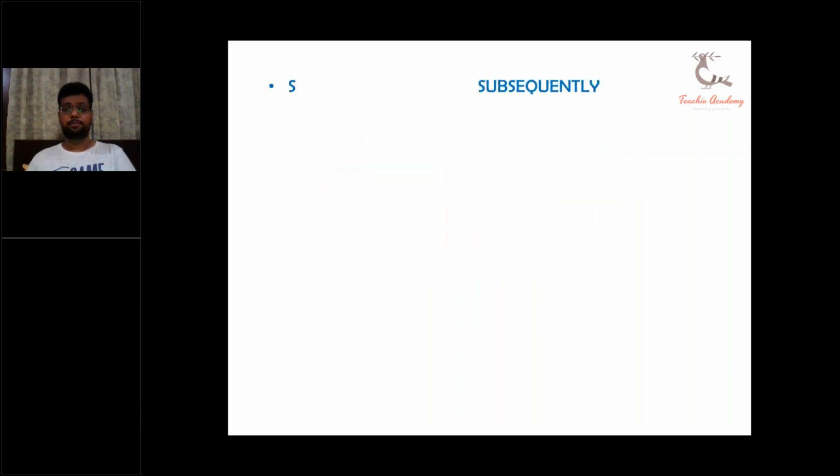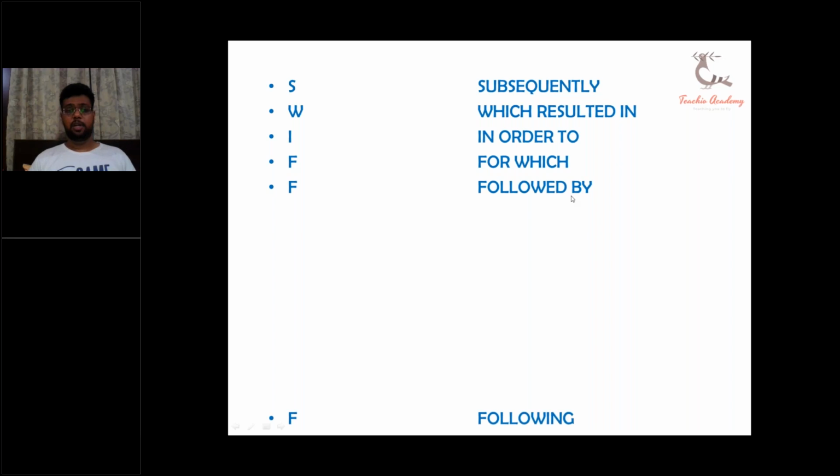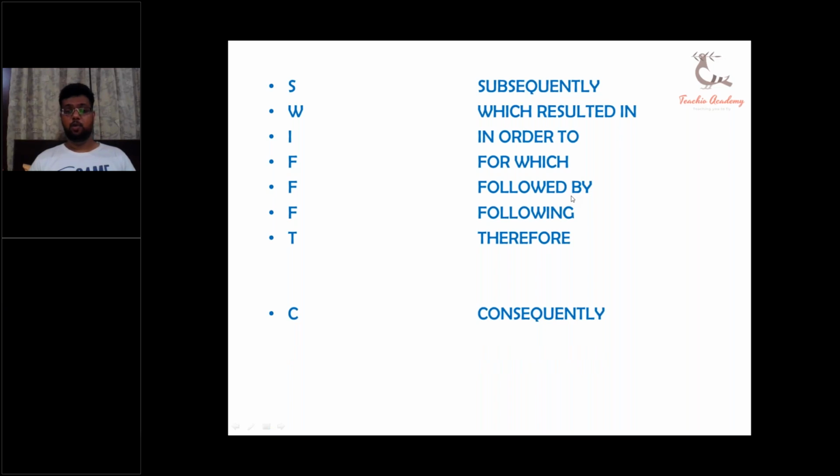S for subsequently, W for which resulted in, I for in order to, F for which, the second F followed by, the third F following, T for therefore, C for consequently, A for although, and B for because of.